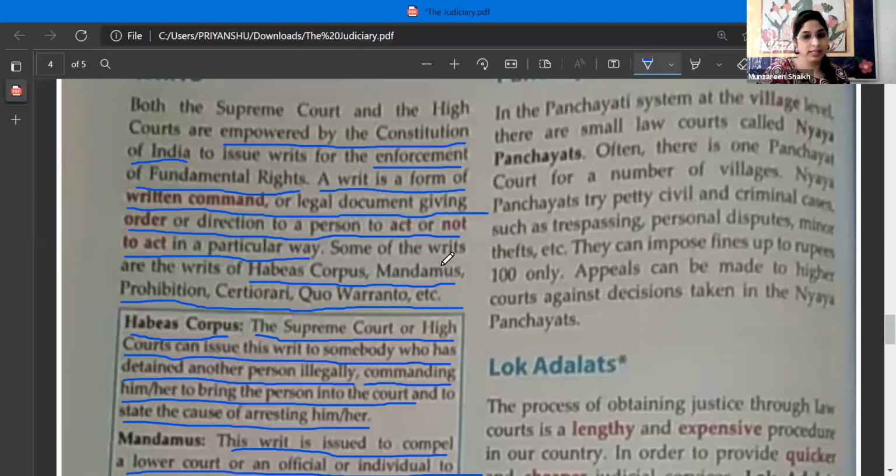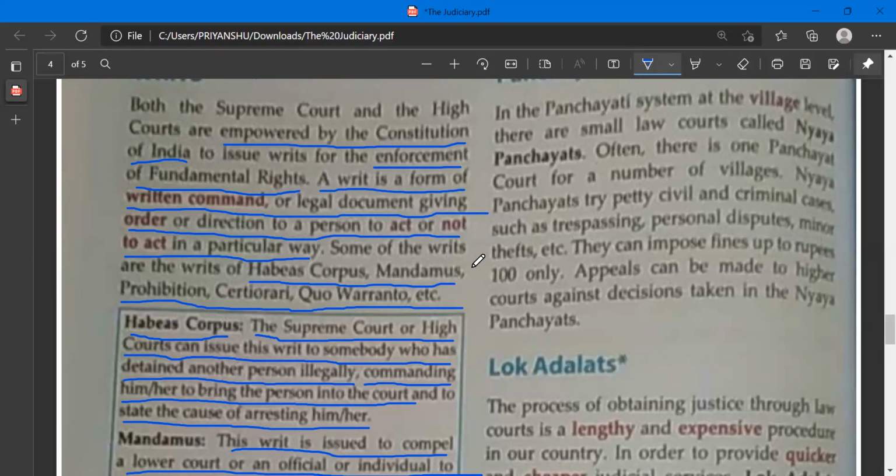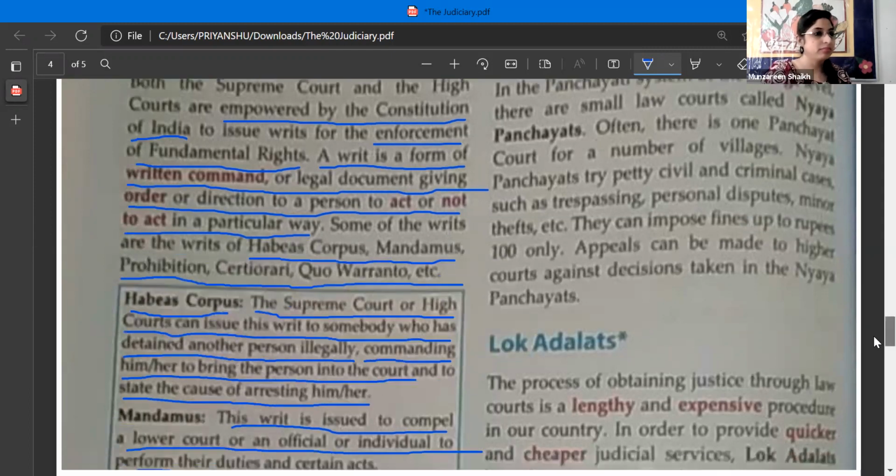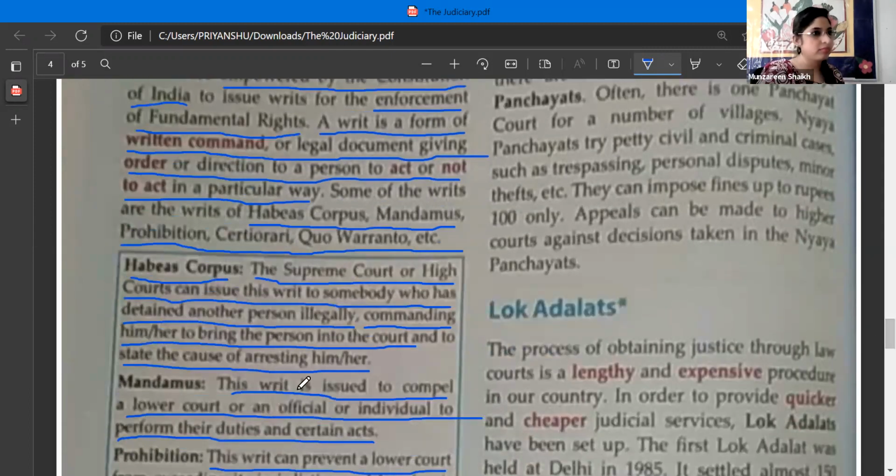Now, how many types of writs are there? Ma'am, five. The first one, habeas corpus. What is there in this particular writ? Ma'am, in habeas corpus, if someone has arrested a person illegally and is giving a reason for why he has arrested the person, then this writ of habeas corpus is issued. Yes. Okay. Which is the next type?